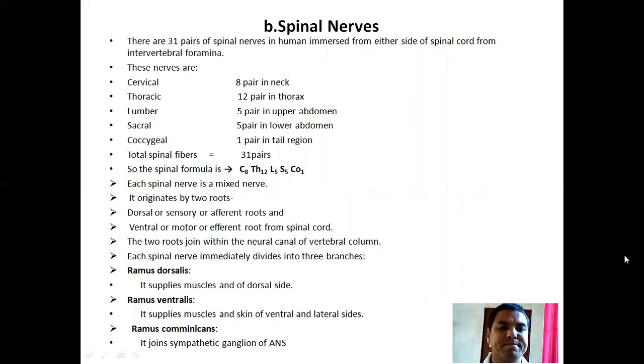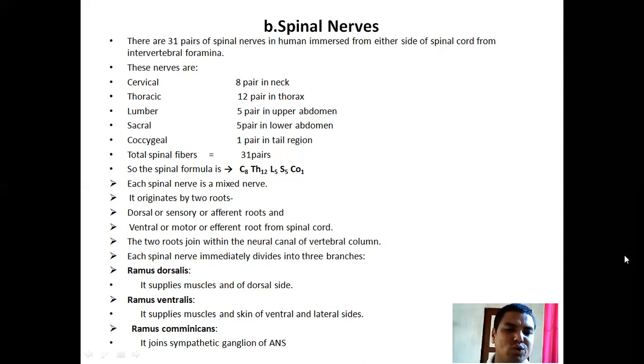So the spinal nerve formula can be given as C8 T12 L5 S5 Co1. All total 31 pairs.